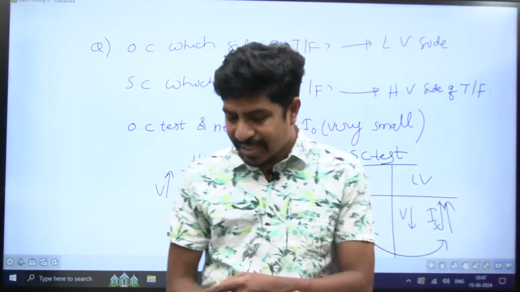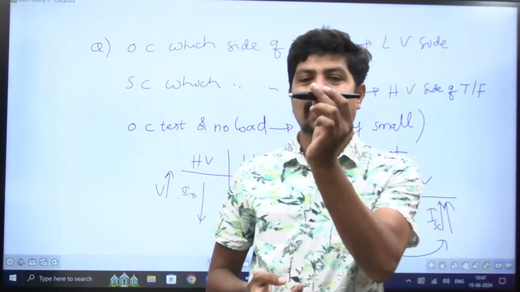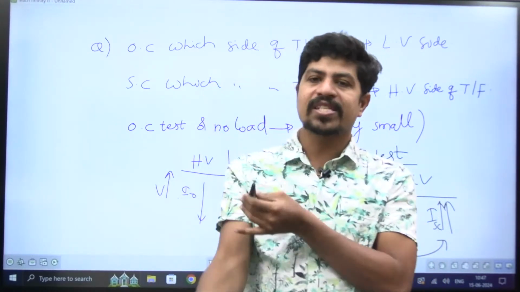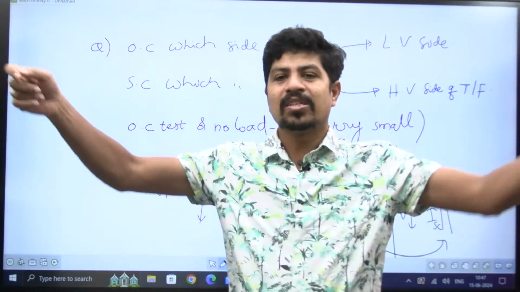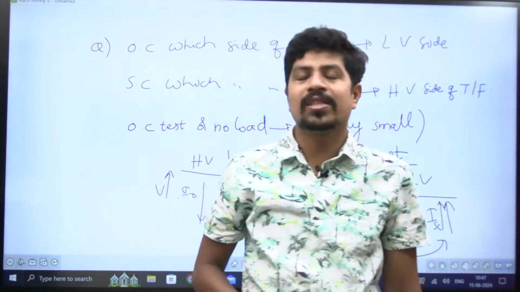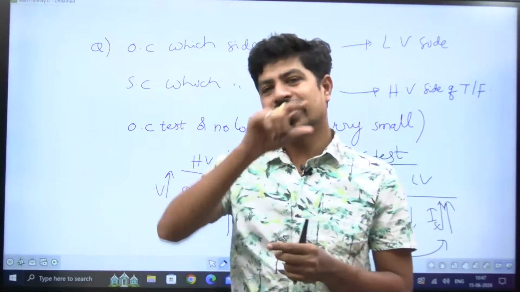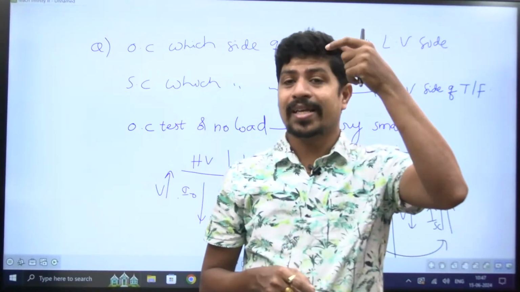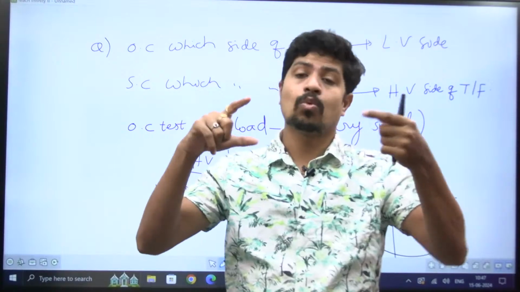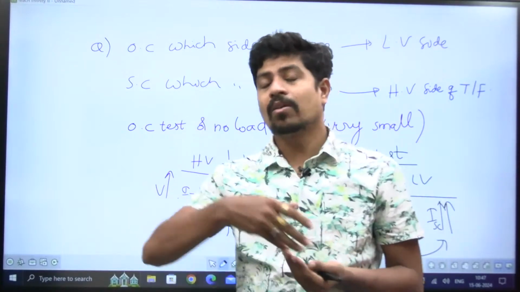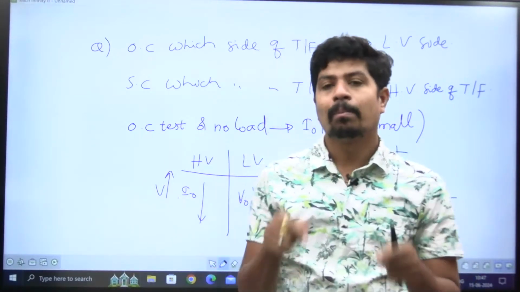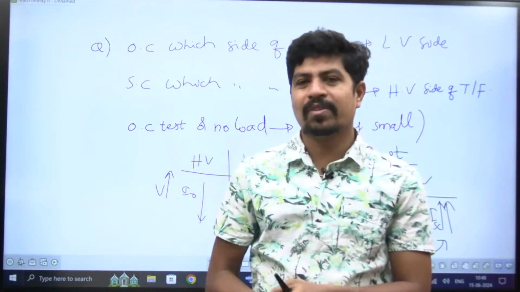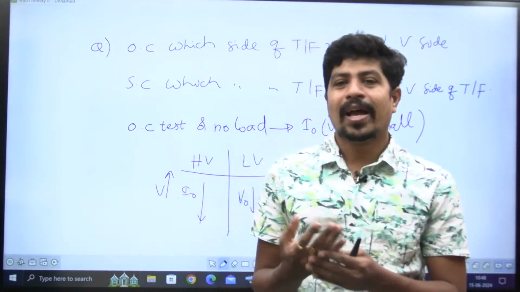The test is just like, suppose I want to measure its length, either you take a scale of 30 centimeters, a scale of 60 centimeters, or a very big measuring instrument, its length is going to be constant. In the same way, to find the series parameters and shunt parameters, for series you conduct the SC test, for shunt you conduct the no load test or OC test. You connect on the primary side or secondary side, the result is the same. But we are looking for our convenience, and also for an effective method, right?